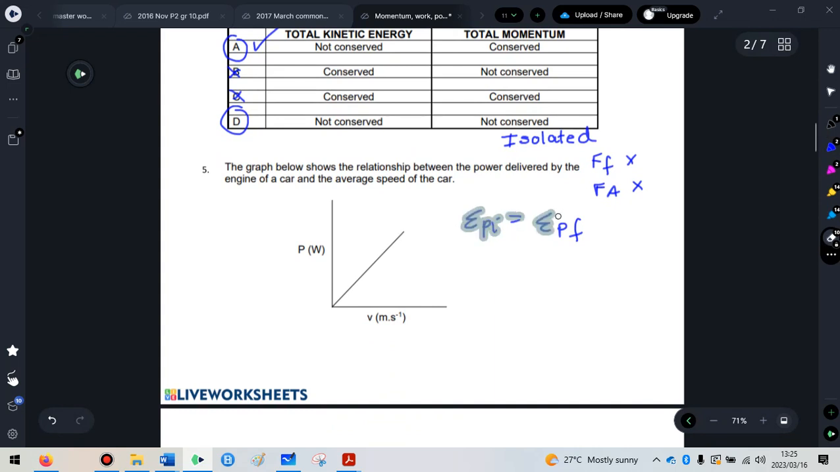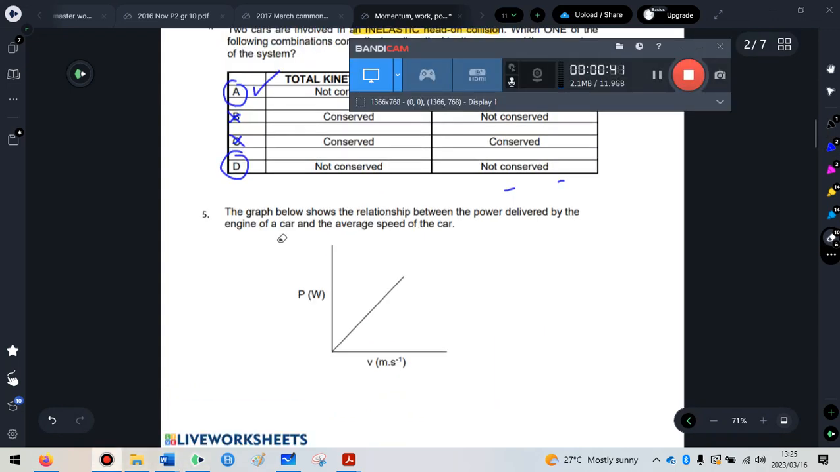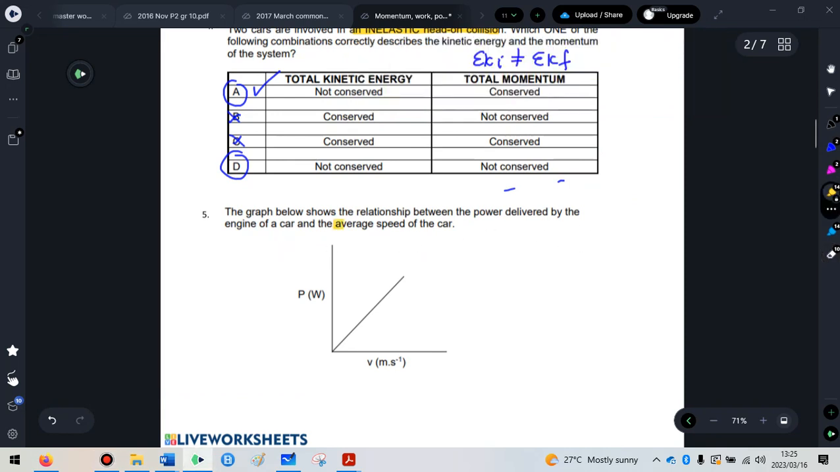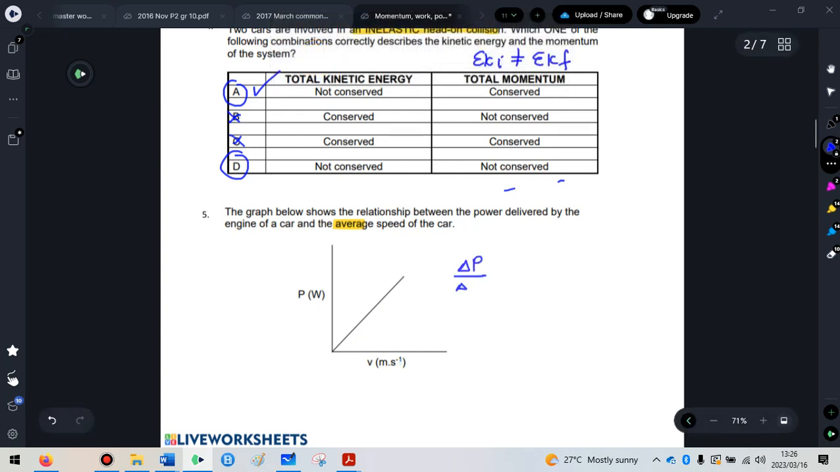Okay, then question 5. The question says the graph below shows the relationship between the power delivered by an engine of a car and the average speed of the car. So our job is, first of all, to figure out what this graph can possibly give us. Is it the gradient that we're looking at? Is it the area under the graph we're looking at, which would be half base times height? So let's start with gradient. So the change in power over the change in V, the average velocity.